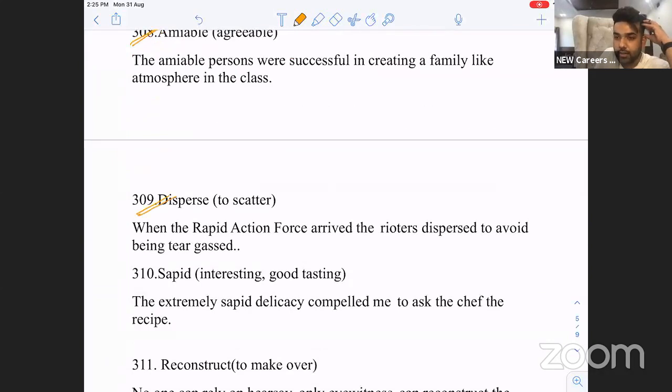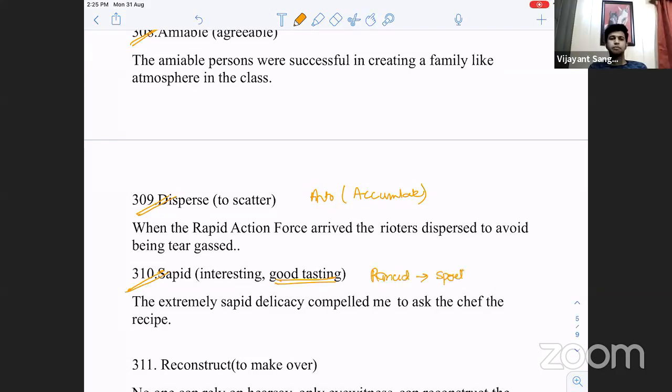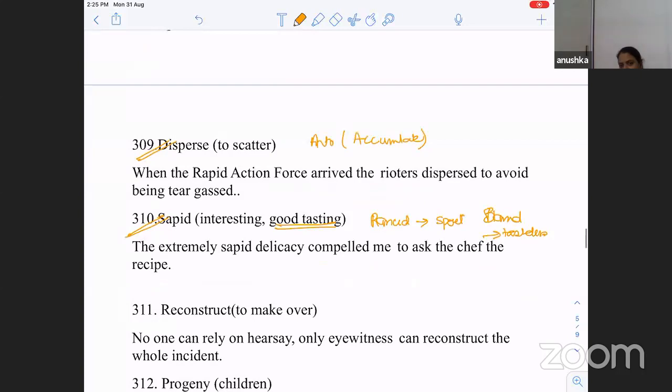Amiable is agreeable. Disperse is to scatter. What is the opposite of it? Jaldi batao. A se word hai. Antonym: accumulate, integrate. Sapid, good tasting. Rancid, spoiled. Bland, tasteless. Tasty food is sapid.